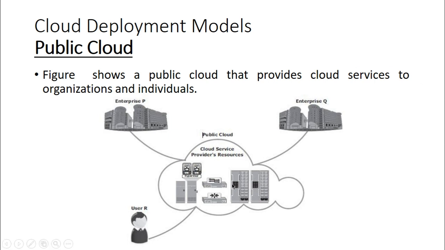We have a public cloud that may be used by an enterprise, by one more enterprise, or by a user. But the condition here is that the public cloud should exist on the premises of the cloud service provider. So that is the public cloud.